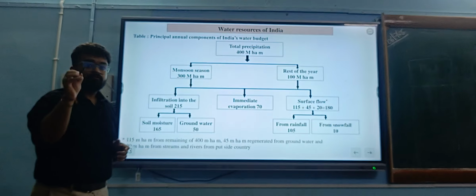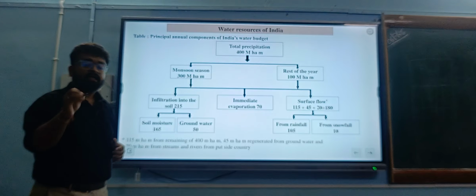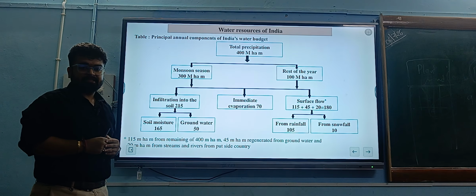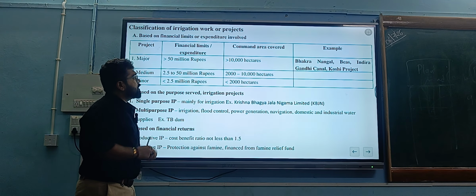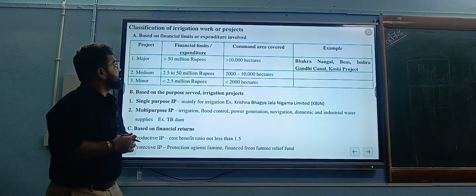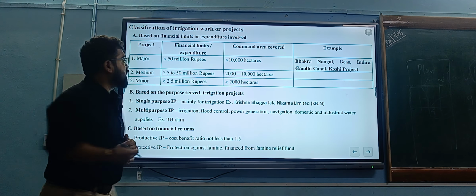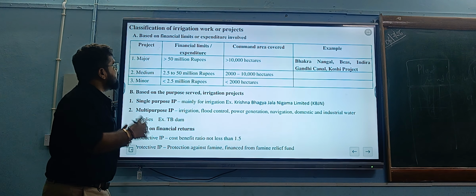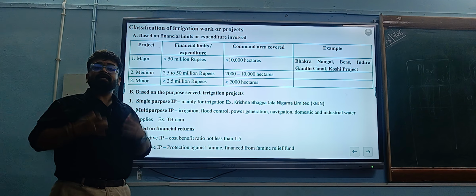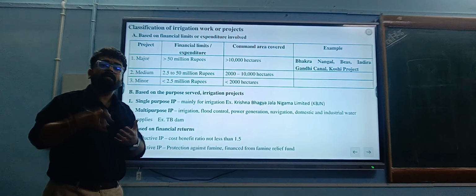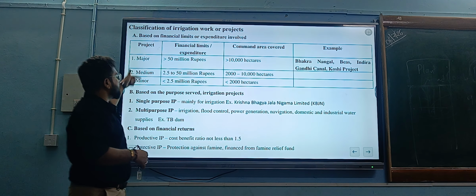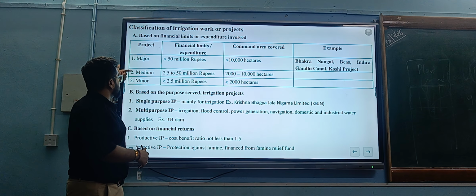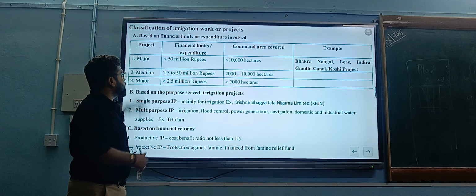The monsoon rainfall, that is 300 million hectare meter, is what Indian agriculture depends on. So the monsoon plays a very important role. Next, the classification of irrigation works or projects in India. Based on the financial limit or expenditure involved, how much money has been spent on the project, we have classified them into major irrigation project, medium irrigation project, and minor irrigation project.